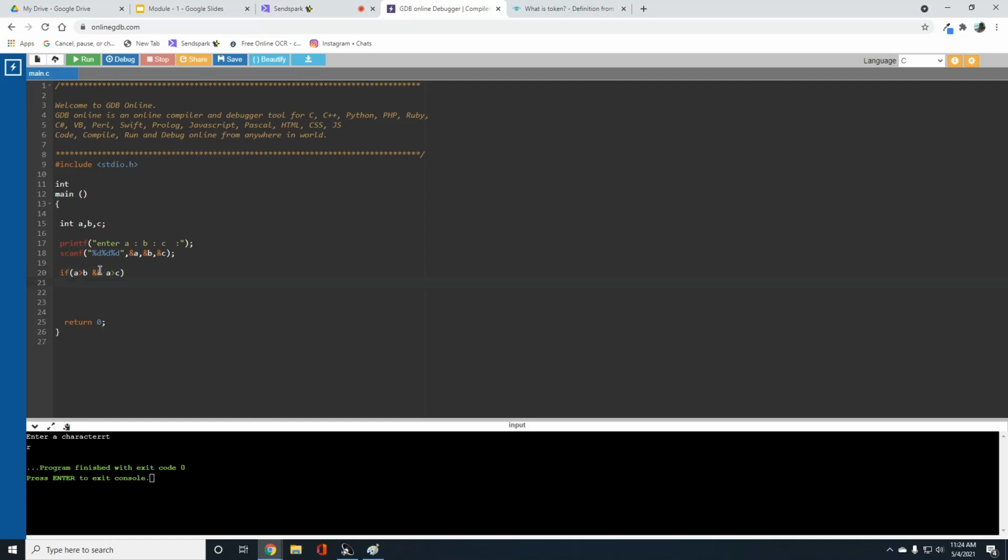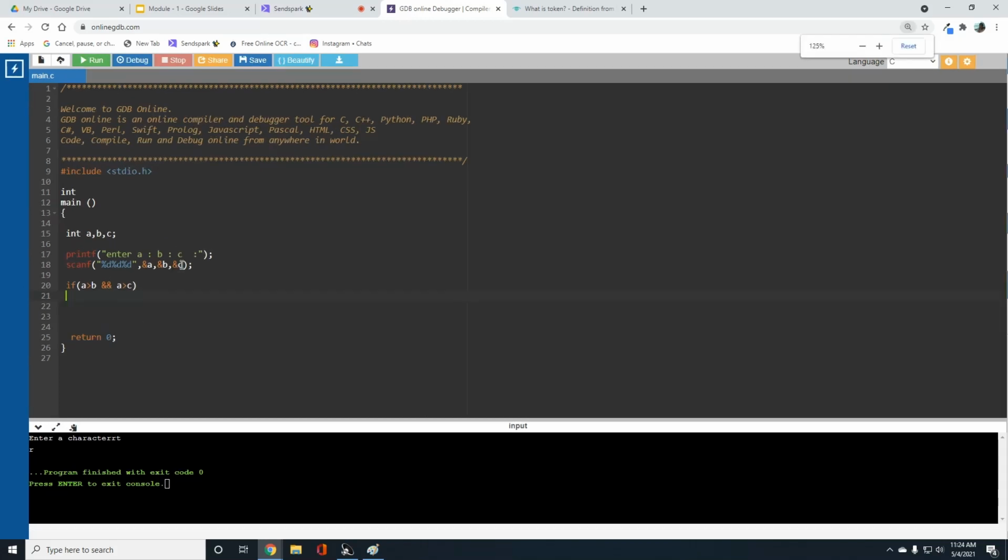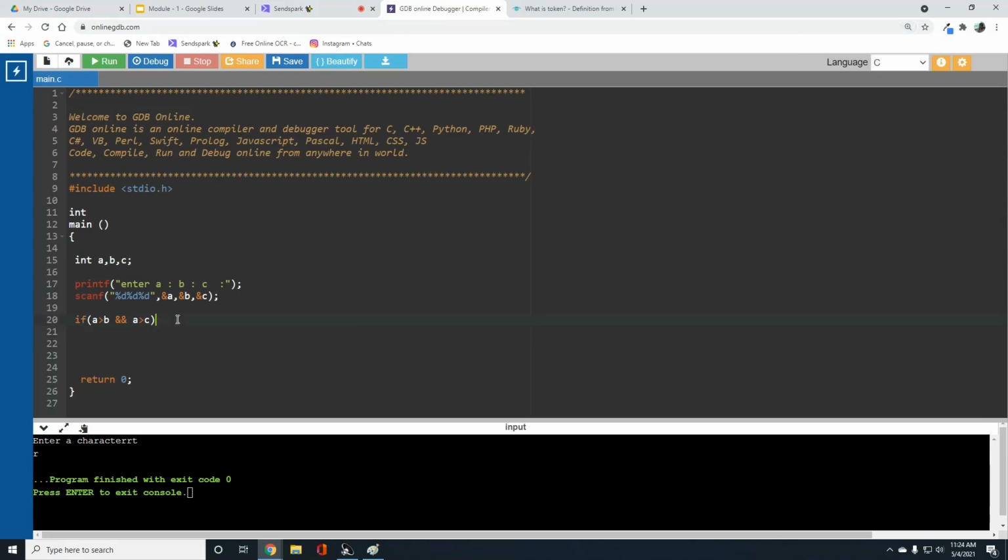If the condition is true, if you observe here, each and every line in C programming will have a semicolon. But here I'm not placing any semicolon in the if line, because you have to place the semicolon at the end of the line, but this is not the end of the line. After this, I have a continuation.